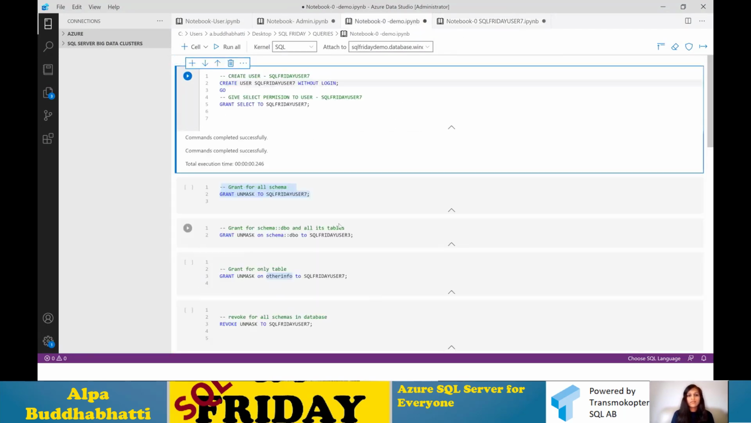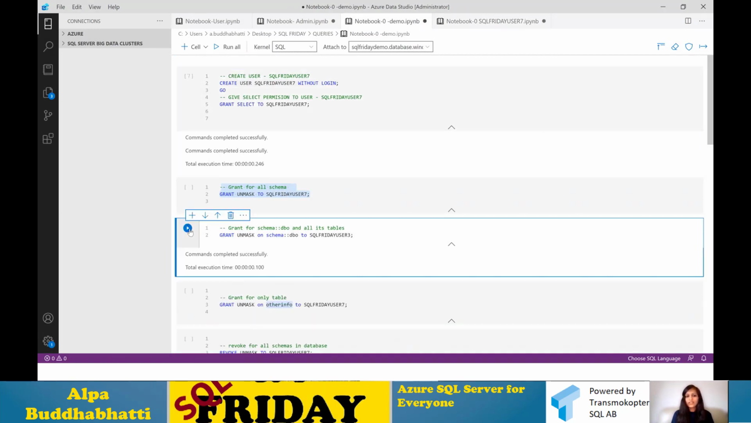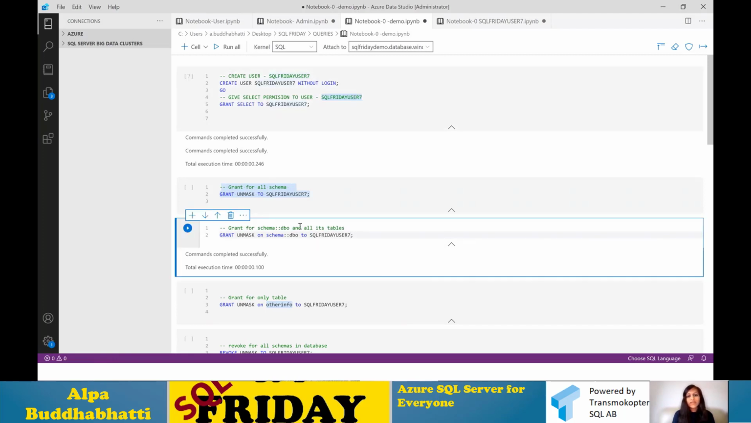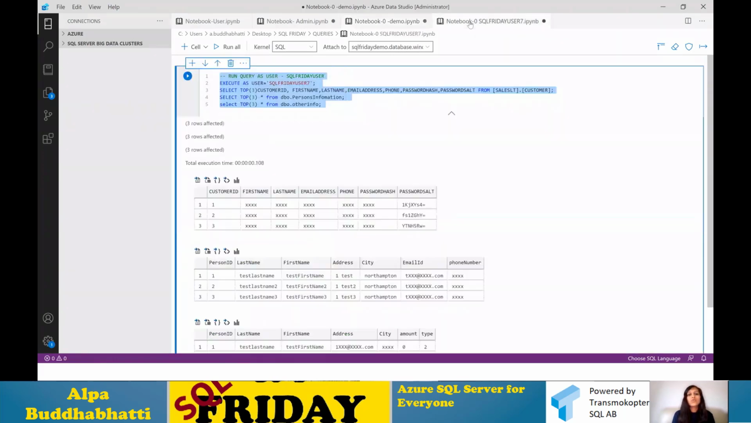But if I give the same thing, I have already shown you. So I only execute one command. Here I'm giving that user, actually it's user 7 because it's a new user we just created. If I give a permission this way, then that user will only see the DBO tables, not that one.